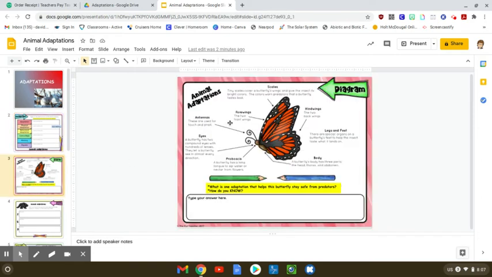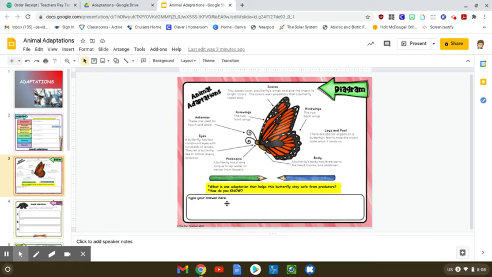On the second page, I want you to read all these different adaptations for the butterfly. Around here we have scales and forewings and antenna and eyes and proboscis and all this stuff. And then I want you to do two things. I want you to tell me what is an adaptation that helps this butterfly stay safe from predators. And then how do you know that that's what that's for?